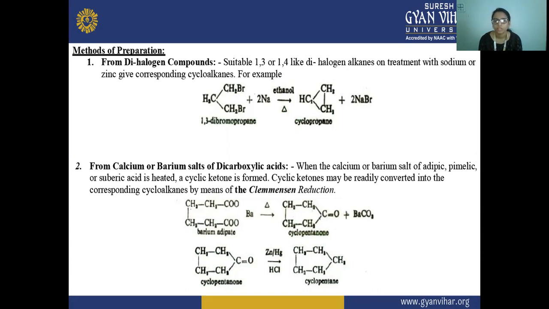If there are 1,3 or 1,4 dihalogen alkanes and we treat them with sodium or zinc in the presence of ethanol and heat, there is formation of cyclopropane.